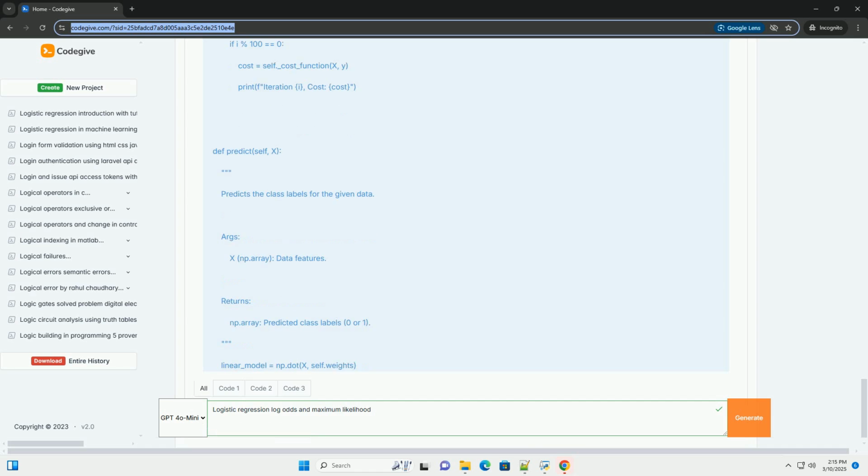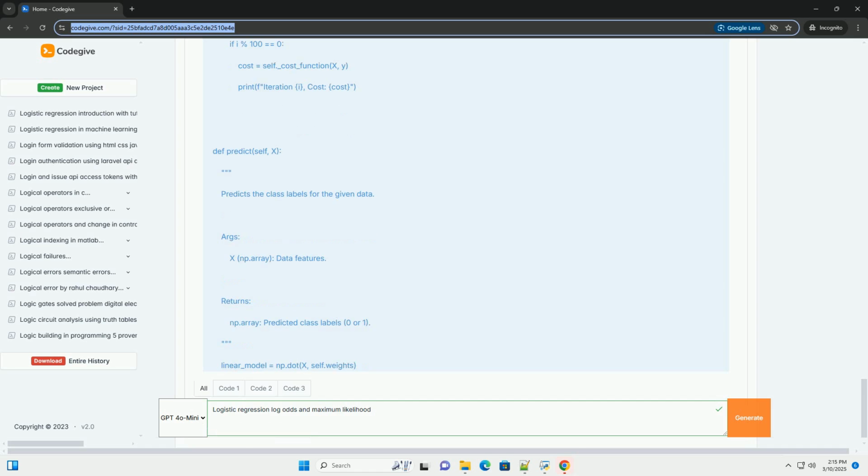The logistic regression equation. The core equation of logistic regression combines the linear model with the sigmoid function: P(y=1|x) = σ(z), where P(y=1|x) is the probability of the outcome being 1, for example the probability of spam, given the input features x. σ(z) is the sigmoid function. z = β0 + β1x1 + β2x2 + β3x3 is the linear combination of features, where β0 is the intercept, bias, and β1, β2, β3 are the coefficients for the features x1, x2, x3.